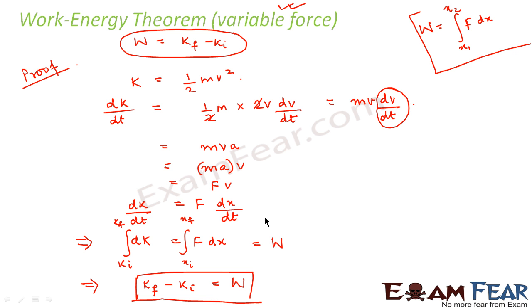We solved numericals on work. We studied what is kinetic energy, and the relation between work and kinetic energy. Now that we have studied kinetic energy, we will go ahead and study potential energy. In this chapter, basically in energy, we will study kinetic energy and potential energy. So let us now go ahead with potential energy.